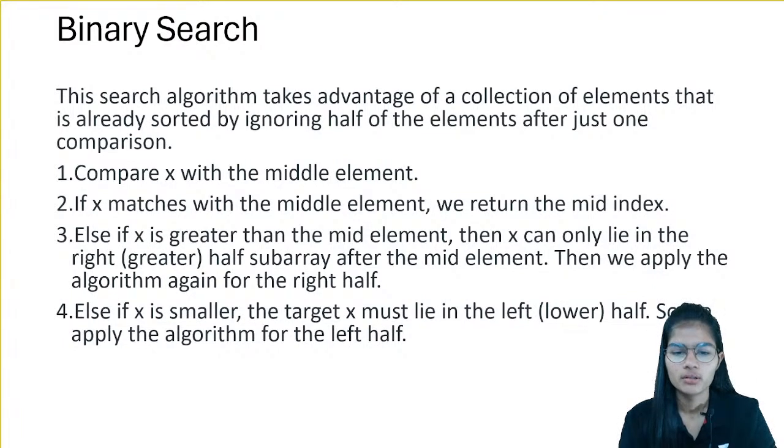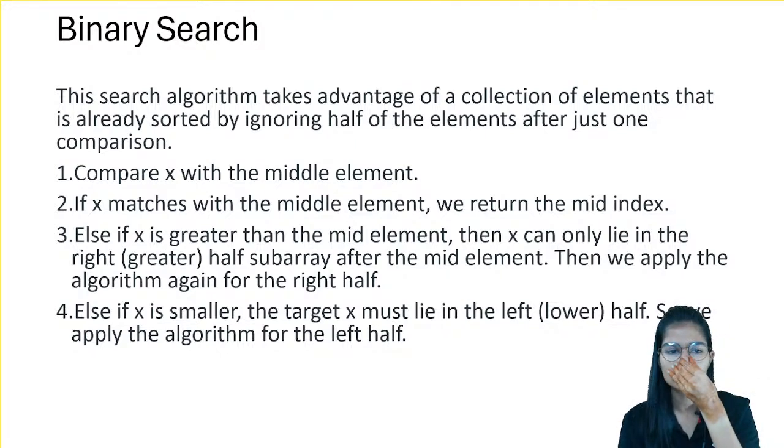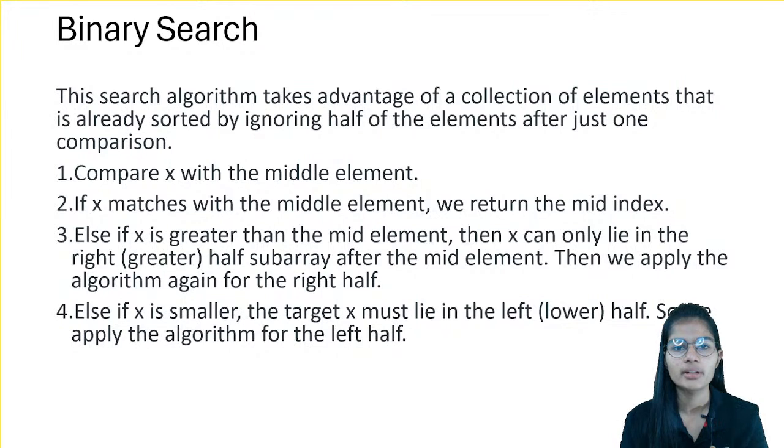Right. So that is only what you do in the binary search algorithm. It is a very simple kind of algorithm like linear search. Just sort the array, find the middle element. Now compare whether the number which you want to find is greater than the middle element or less than the middle element. If it is greater than the middle element, it will lie on the right hand side. If it is less than the middle element, it will lie on the left hand side. That is it.